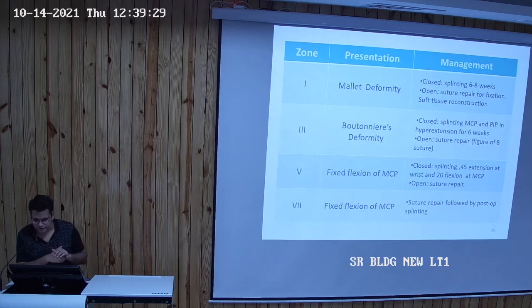In zone 5 injury, we do closed splinting at 45 degrees extension at the wrist and 20-degree flexion at the metacarpophalangeal joint, or open suture repair. And in zone 7 injury, suture repair only, no closed repair, followed by post-op splinting.